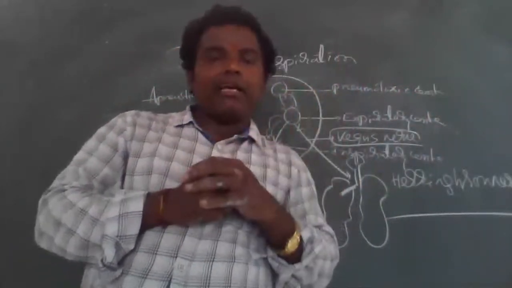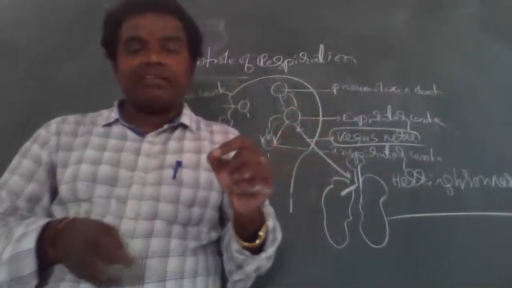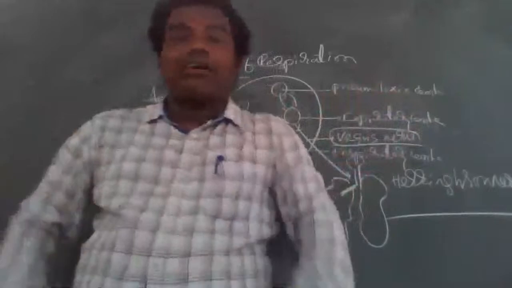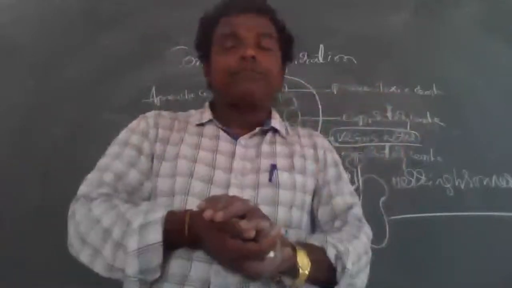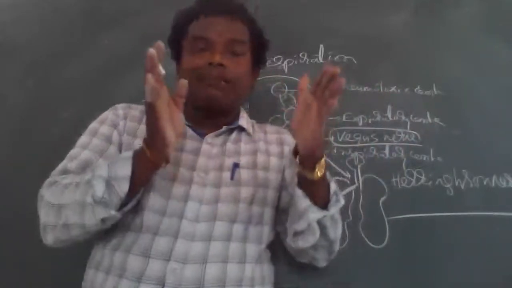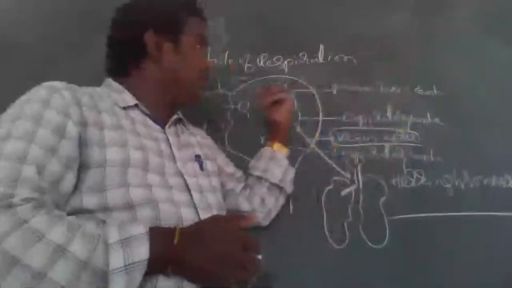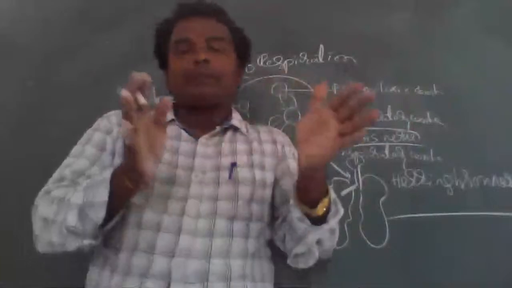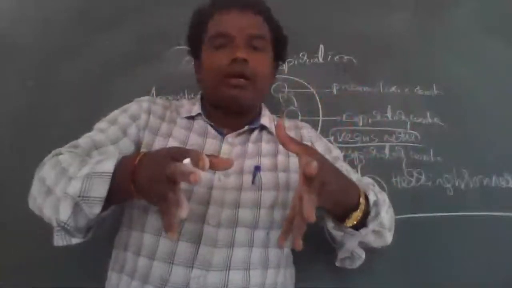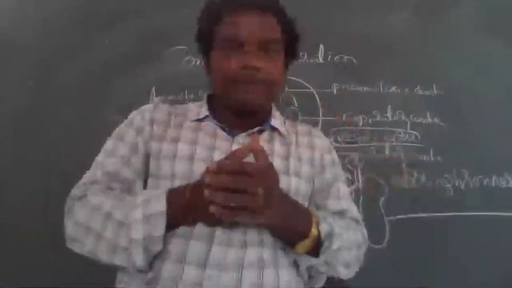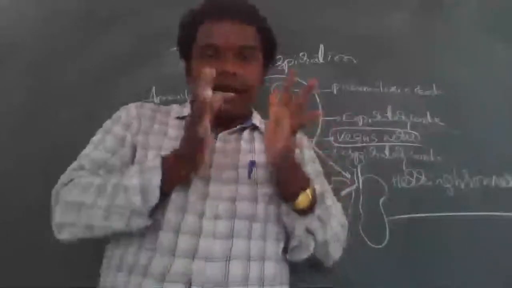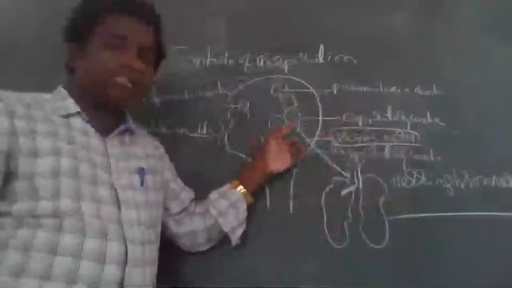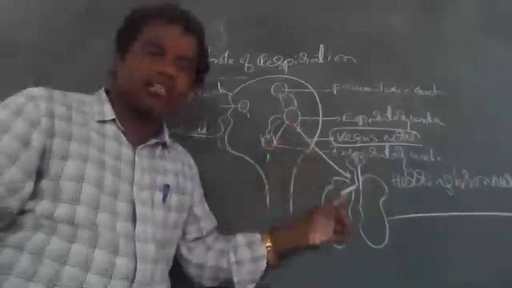The expiratory center is also present in the medulla oblongata and is directly connected with the lungs through the vagus nerve. Clear? This expiratory center should be stimulated by the pneumotaxic center. It stimulates the expiratory muscles and releases impulses that reach the lungs.